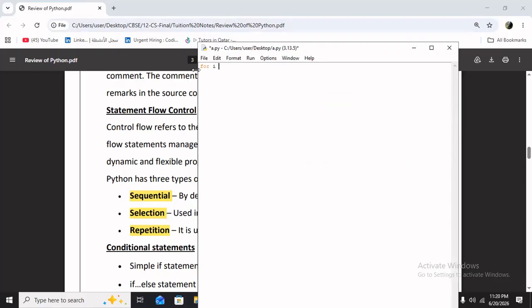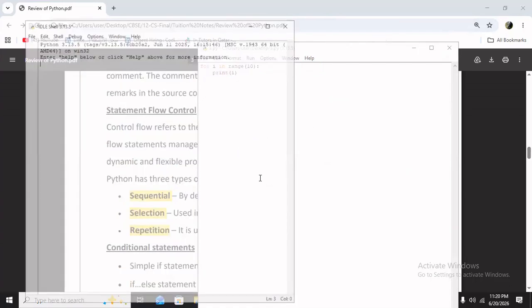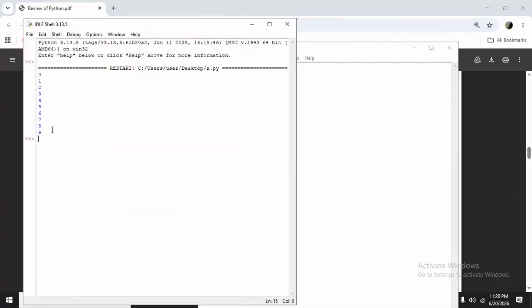So for I in range of 10, then print the value of I. See, if you are running this code, you will get 0 to 9 numbers. I'm just running the code. You can see here, it will print 0 to 9.